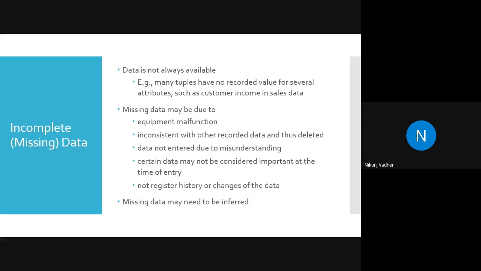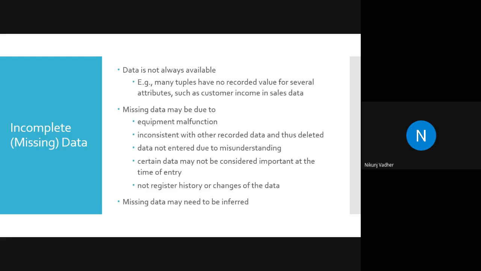They will randomly enter some data. And later on, what will happen? There will be a separate class for randomly entered numbers, or you can say a separate class for noise. So it may create a problem.